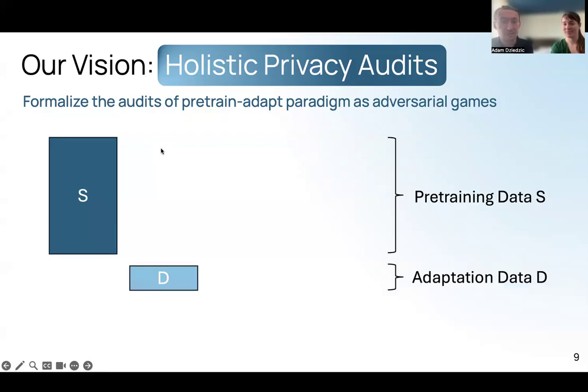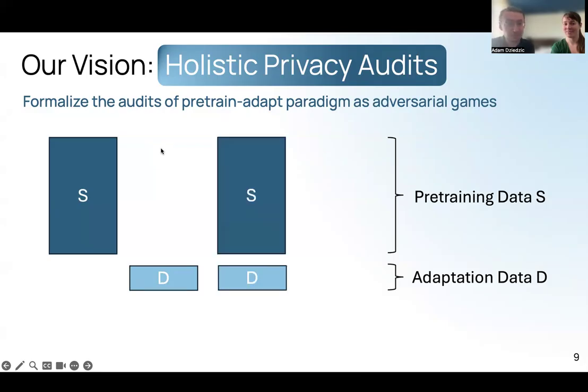Next is the auditing of adaptations. It differs from standard ML audits since the model here is initialized from pre-trained weights and not from random initialization. As we just showed, this can have side effects on the empirical privacy leakage. Then we propose to jointly audit both stages. In this approach, the question for auditing becomes: was the data point used either in pre-training or in adaptation, or in both stages, or not at all?